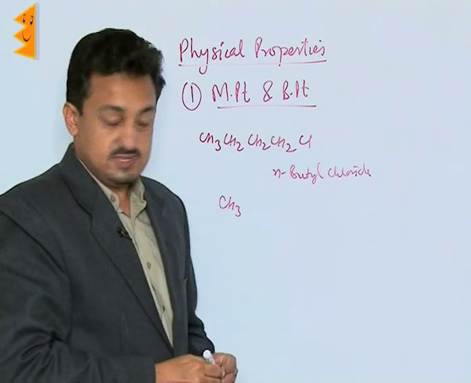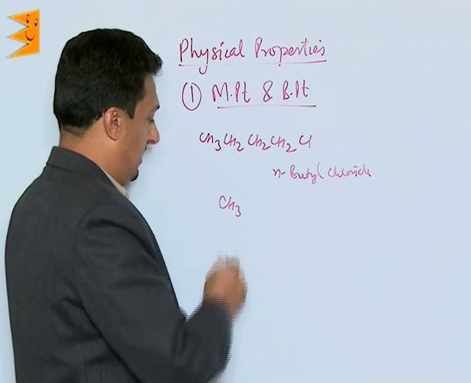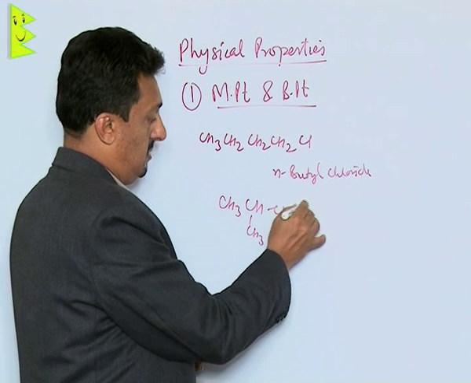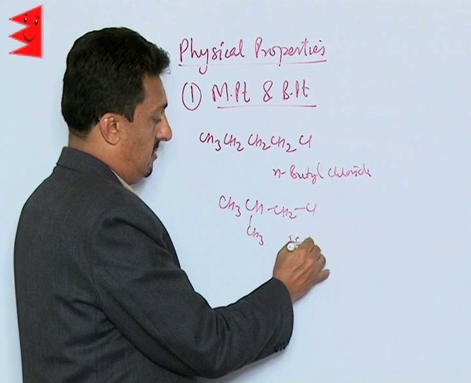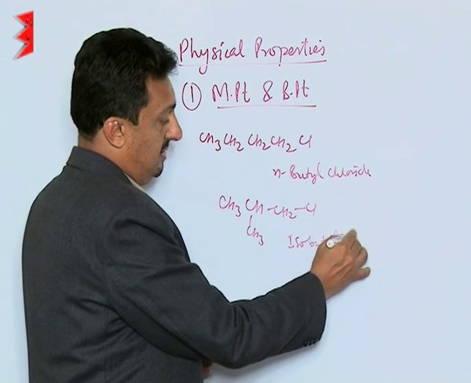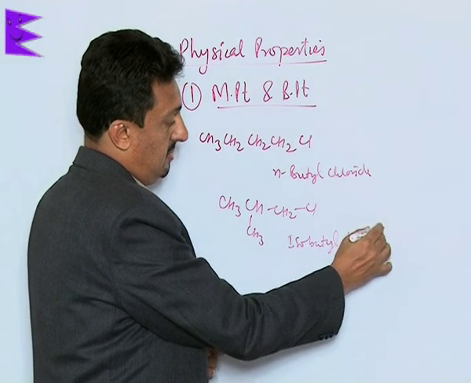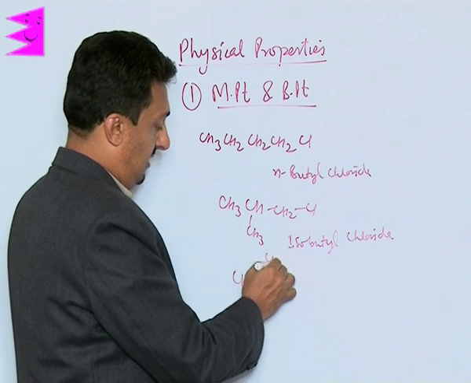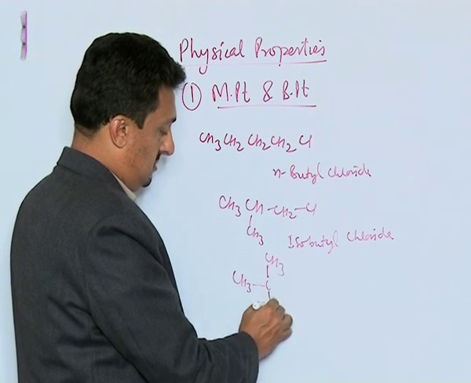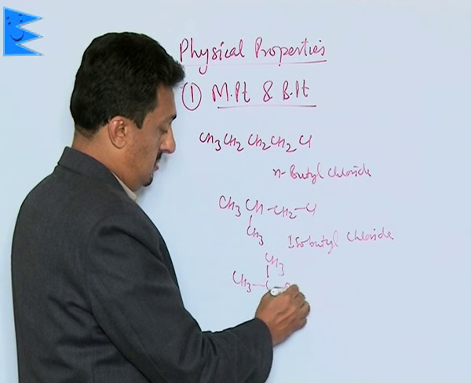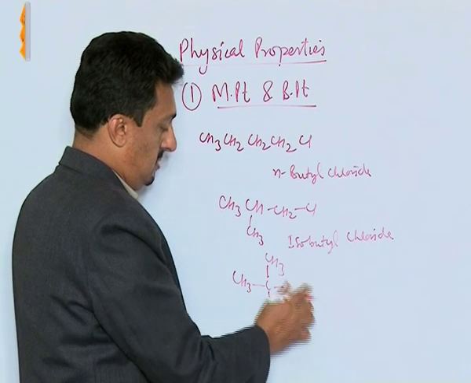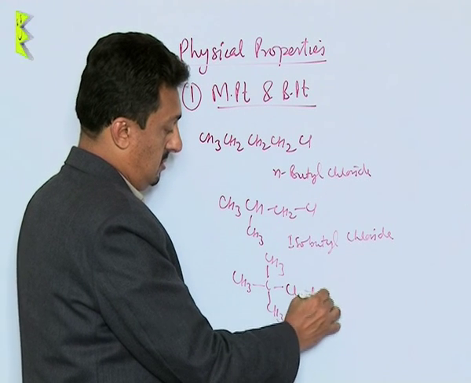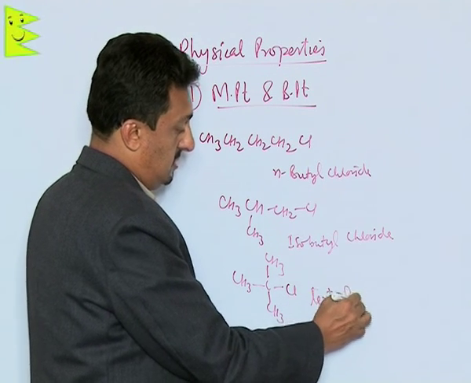Then we can have isobutyl chloride, and then we have tert-butyl chloride.